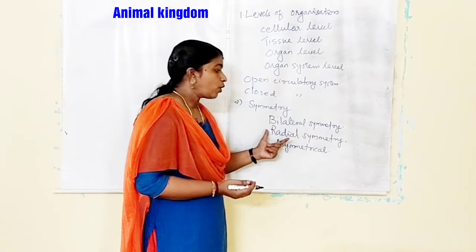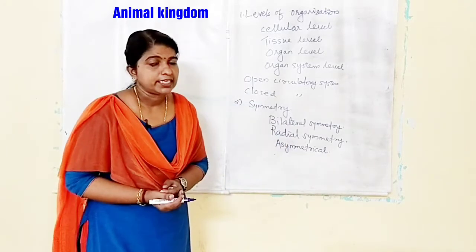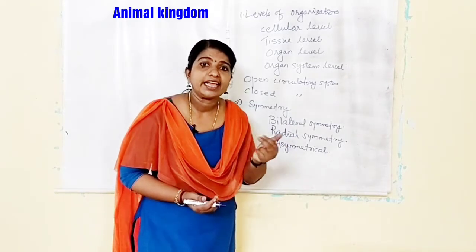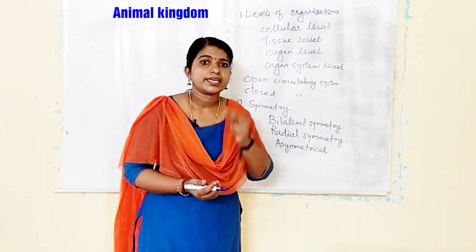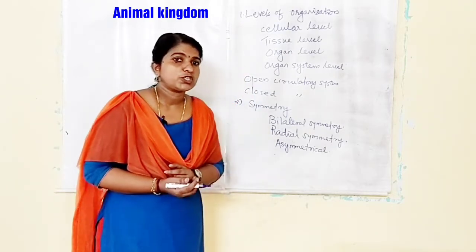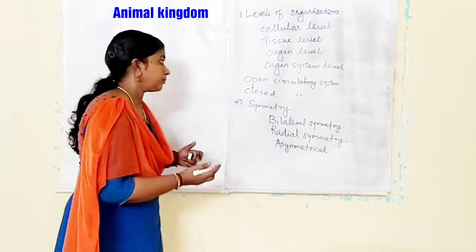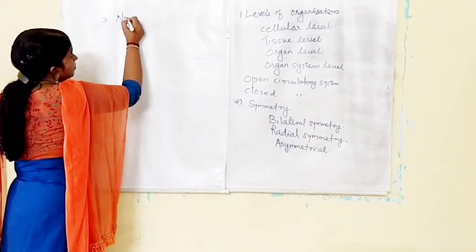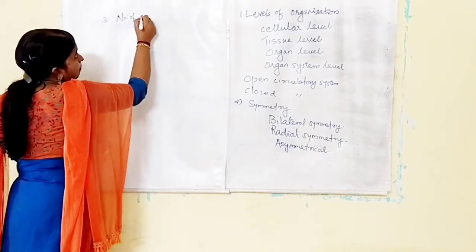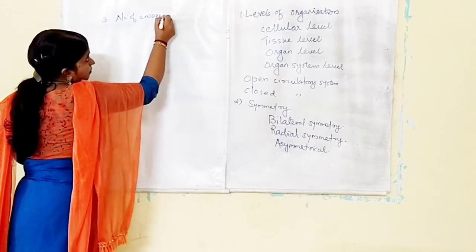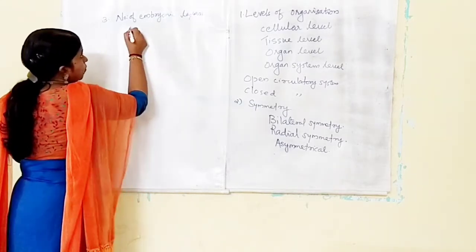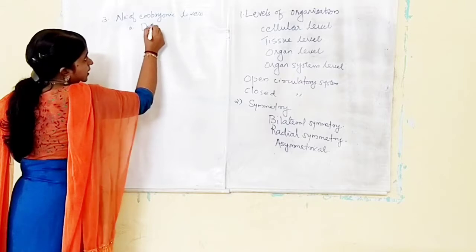Now the next one is based on the number of embryonic layers. There are two categories, diploblastic and triploblastic. First one, diploblastic.